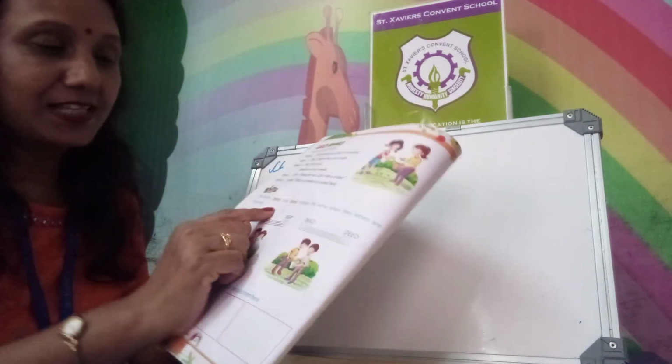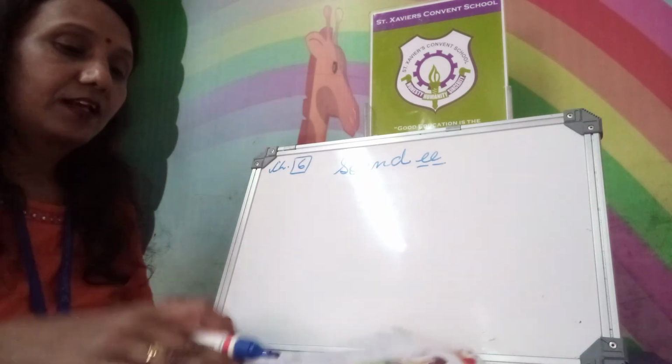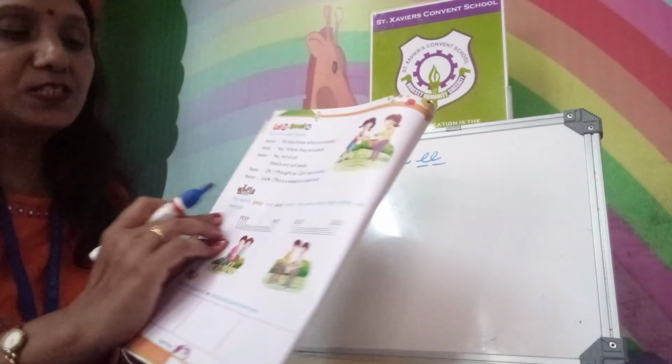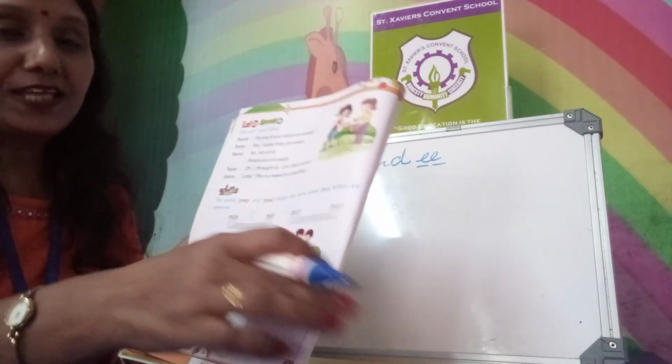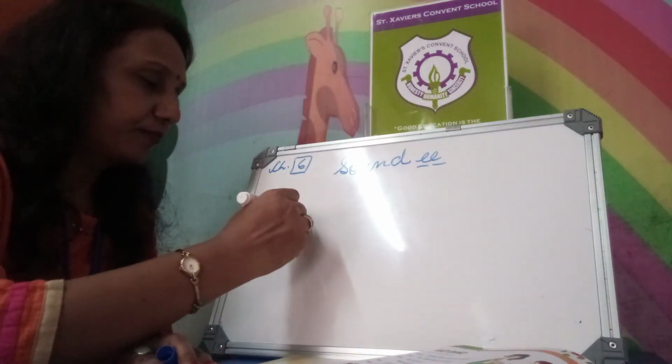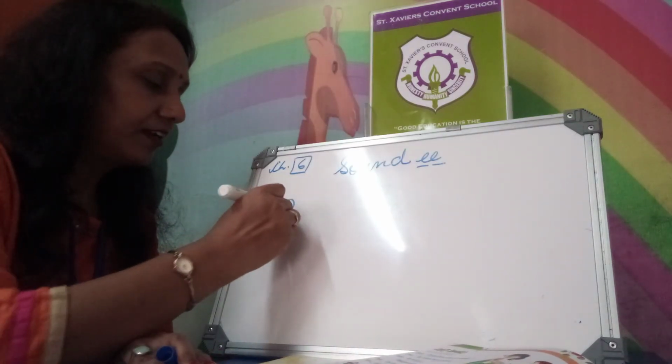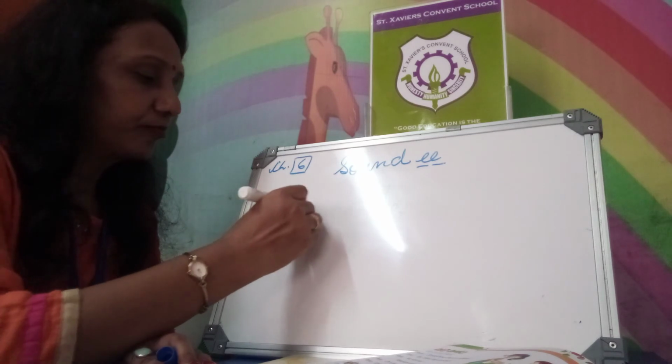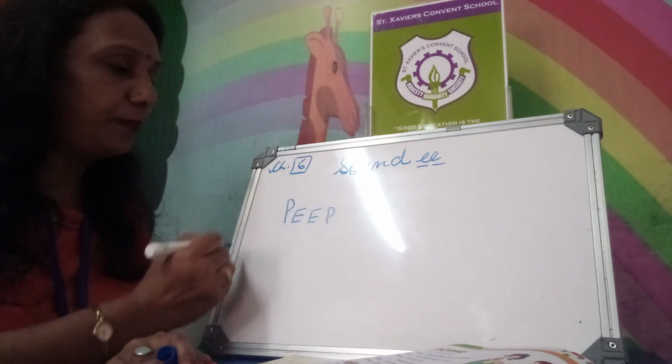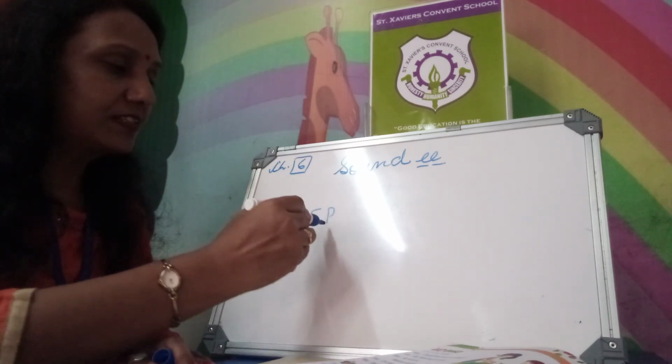Now, some exercise. We play this activity, spelling. When you reverse the spelling, it will be the same one. First you write P, double E, P. Now reverse it.